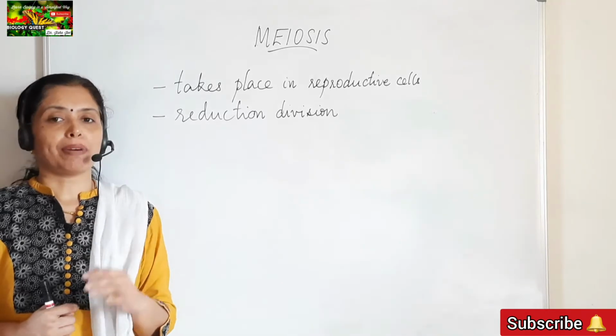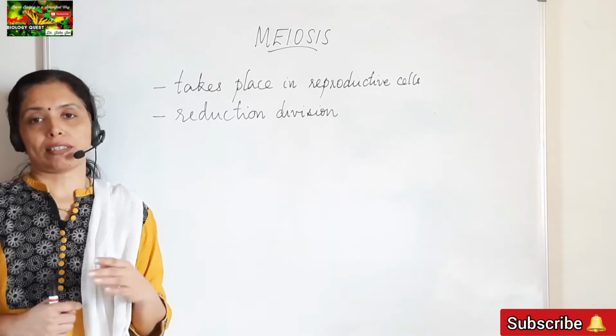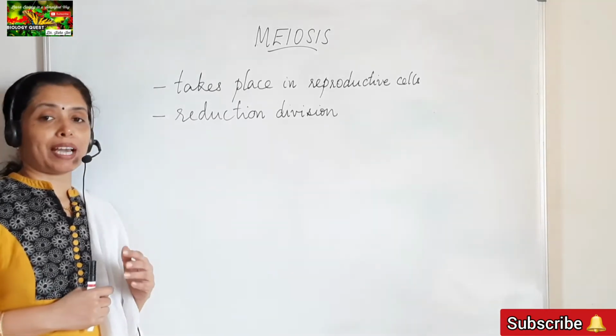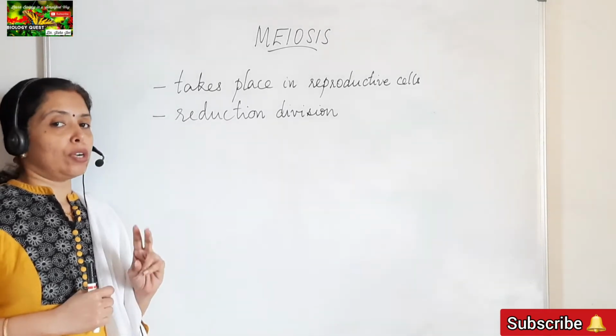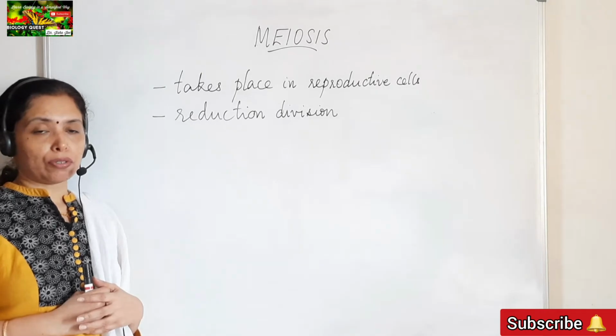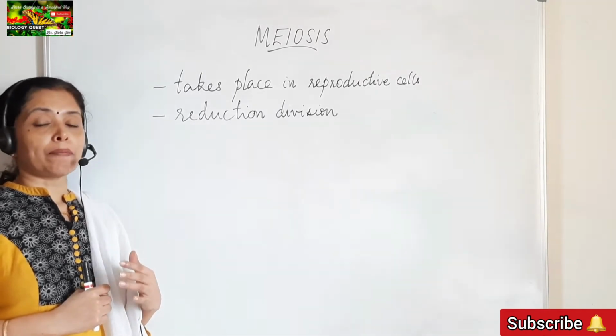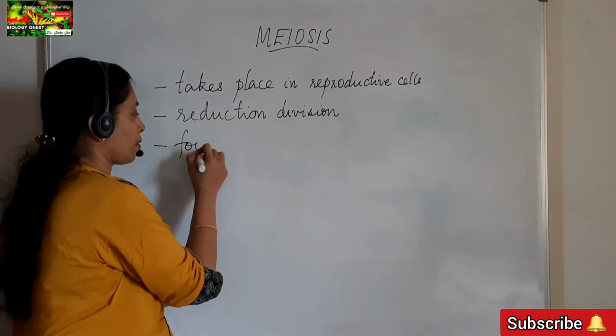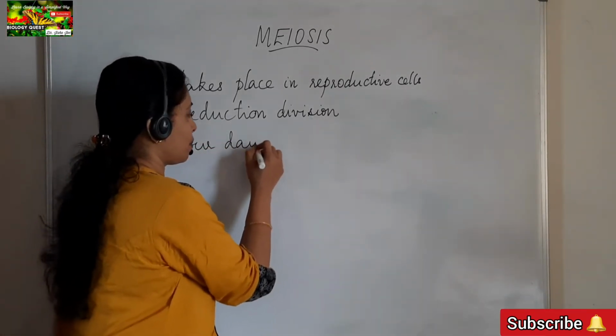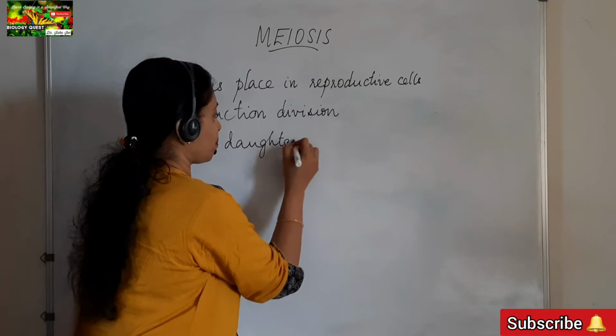At the end of meiosis, 4 daughter cells are produced. In mitosis, we have seen how many daughter cells are produced at the end of mitosis. Only 2 daughter cells are produced, whereas in meiosis, 4 daughter cells will be produced.